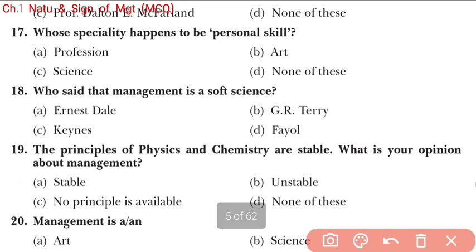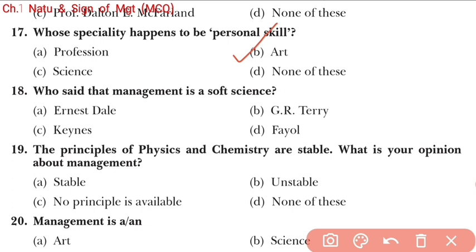Now the next question, question number 17. Whose specialty happens to be personal skill? Profession? No. Art? Yes, because personal skill is required. Application of knowledge totally depends on the personal skills of the person who is applying the knowledge, right? So here for 17 that will be B, students.